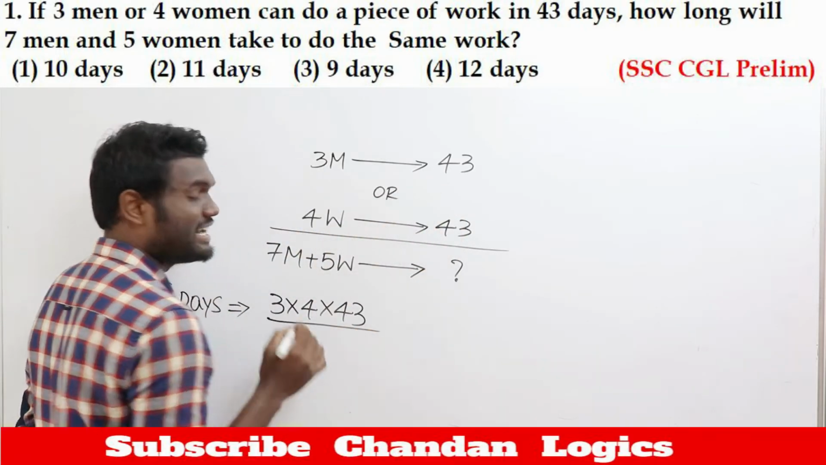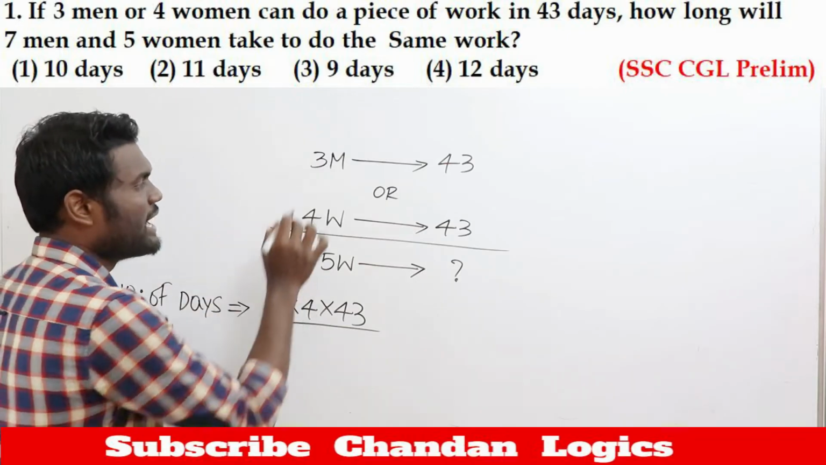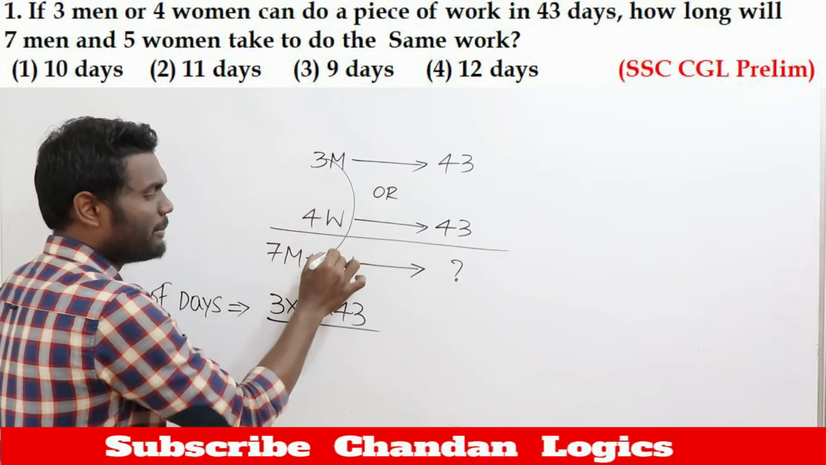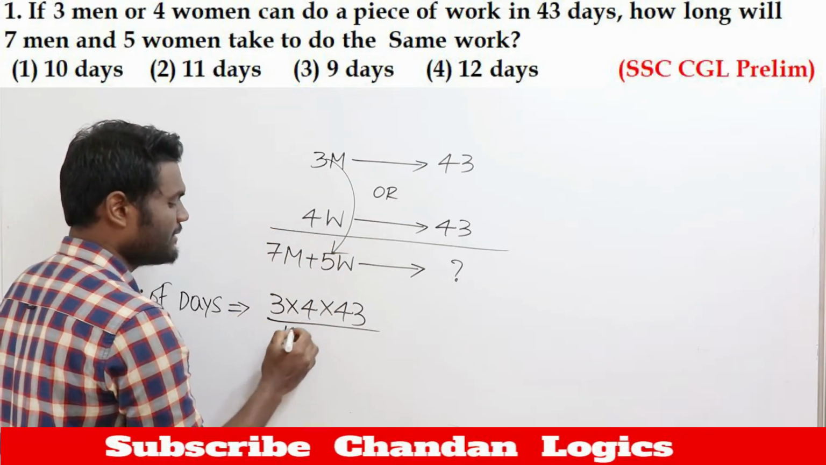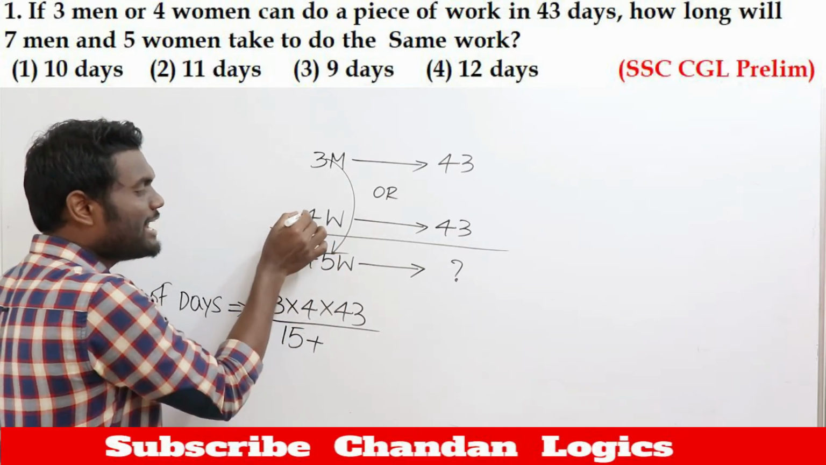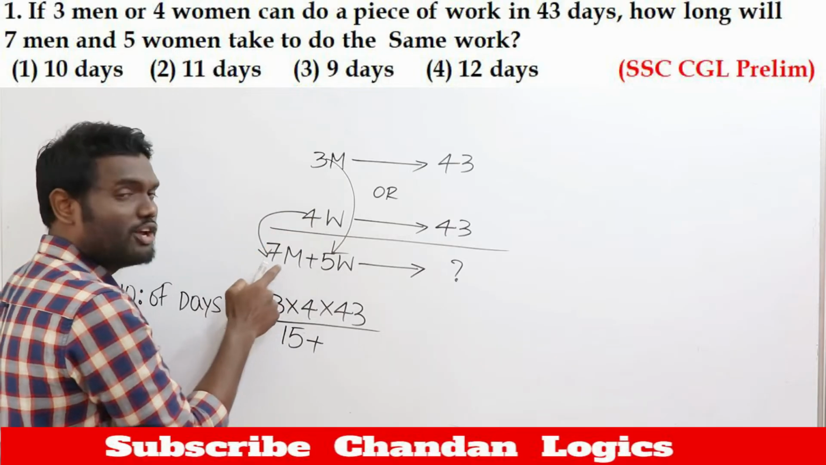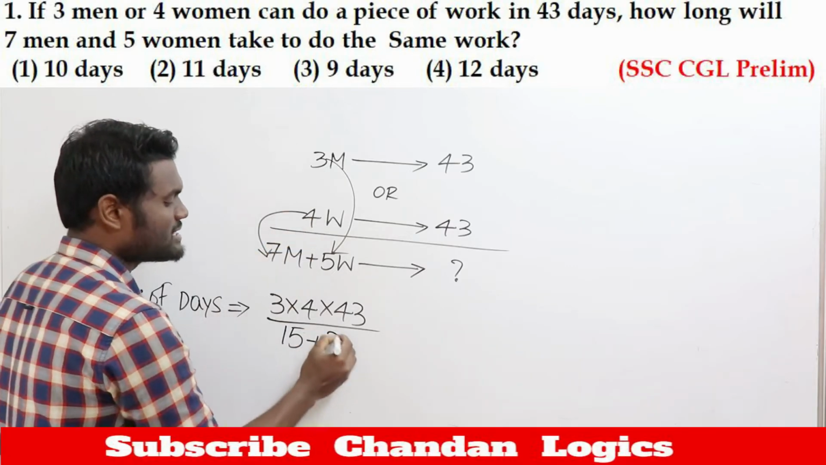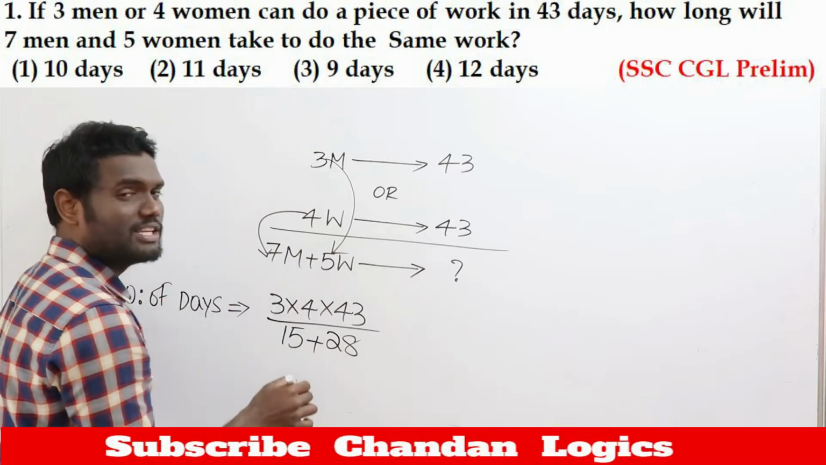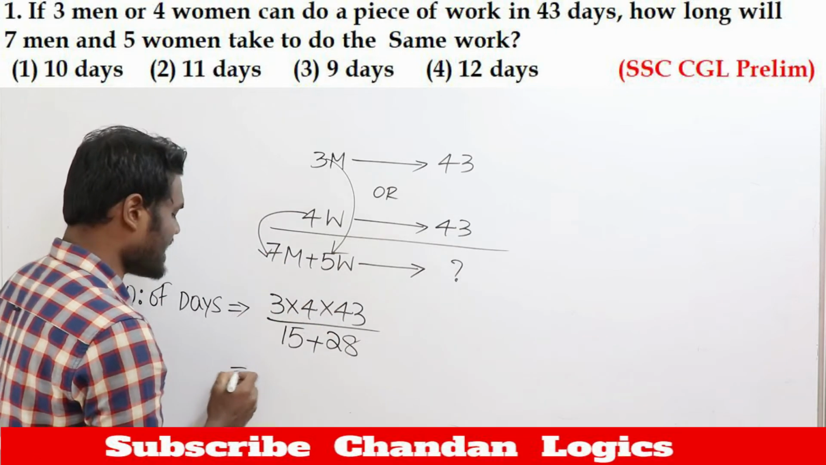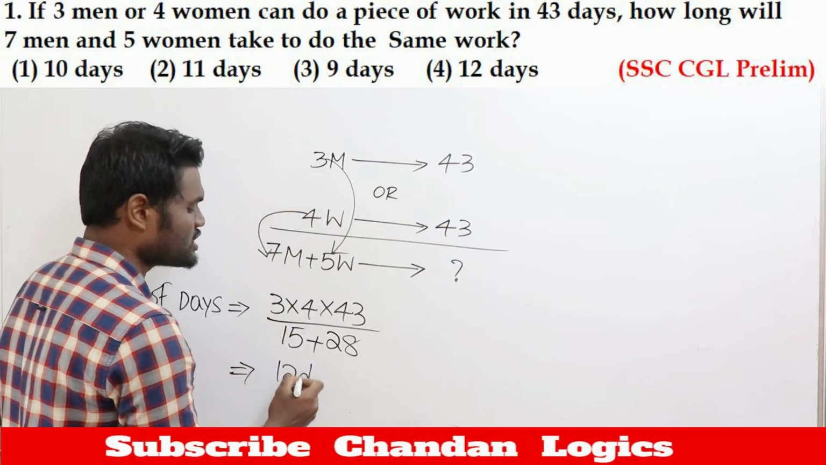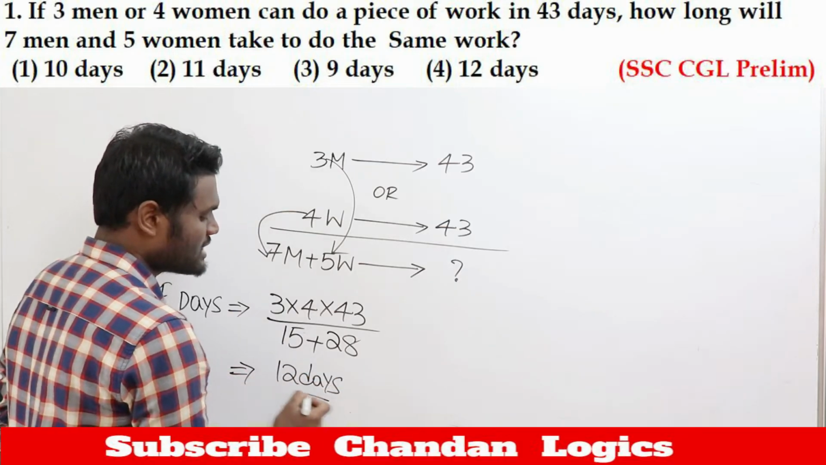This is your numerator. For the denominator, multiply the value of men with women: 3 into 5, which is 15. Plus, multiply the value of women with men, that is, 4 into 7, which is 28. Now when you simplify this, this will be your answer. I can directly say that the answer for this question is going to be 12 days. As simple as that. Just follow this technique.